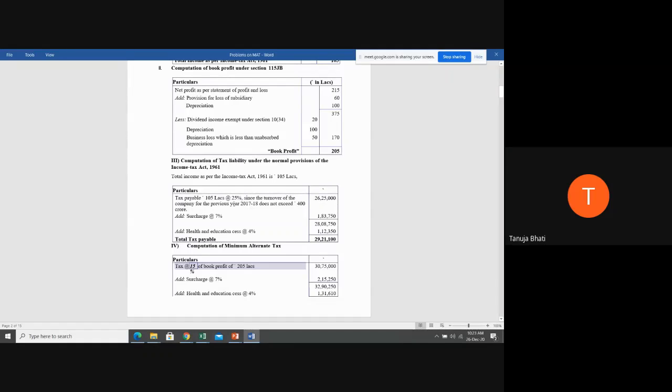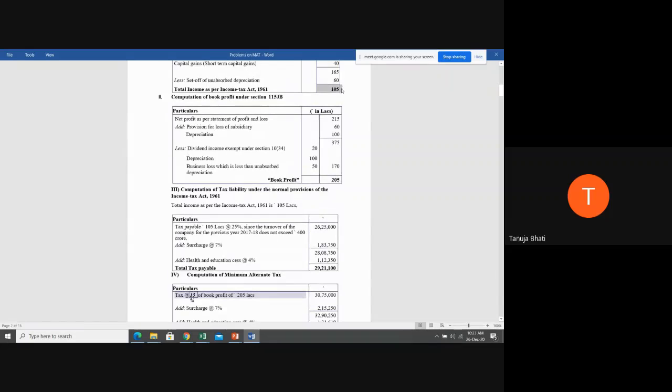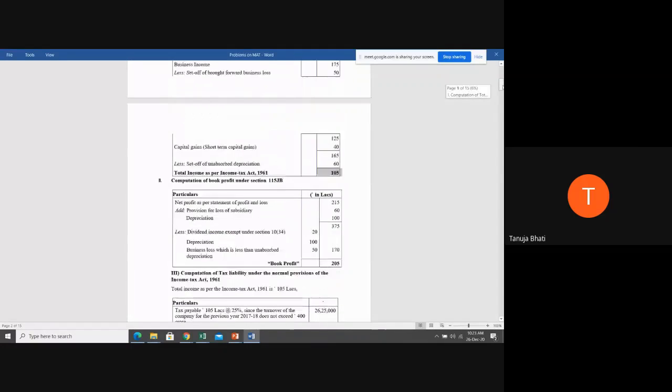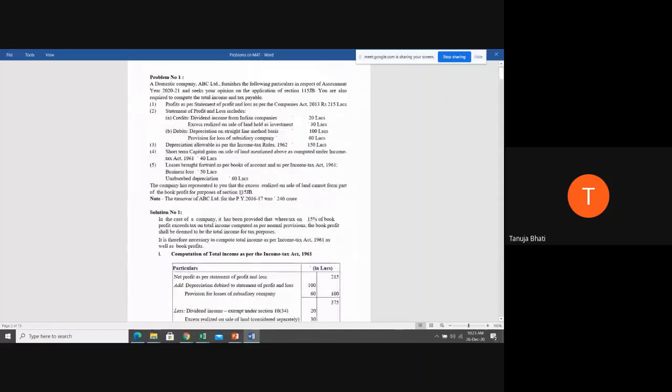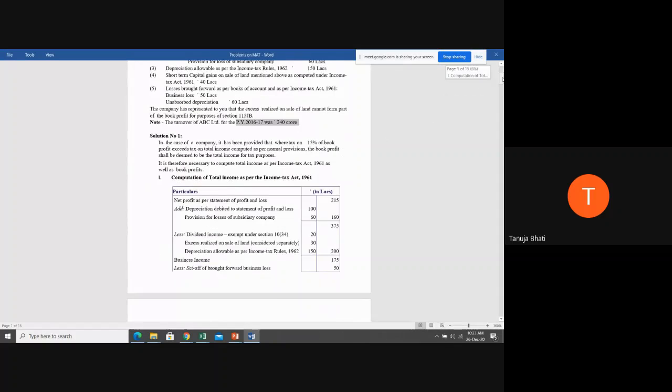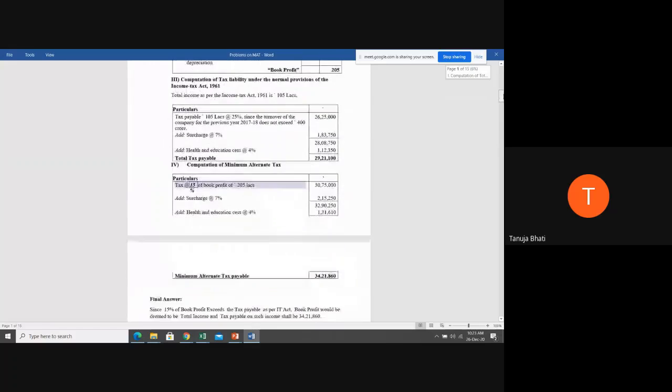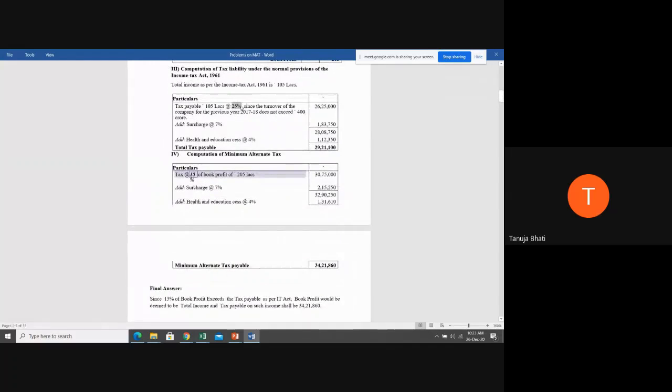So first what do we do is, we take the total income. What is the total income? It is 105. On 105, what is the rate of tax that you're going to charge? That depends on the turnover in the previous year 16-17. The turnover in previous year 16-17 is only 240 crores. So the tax rate applicable will be 25%. So 25% of 105 lakhs, you get 26 lakh 25,000.